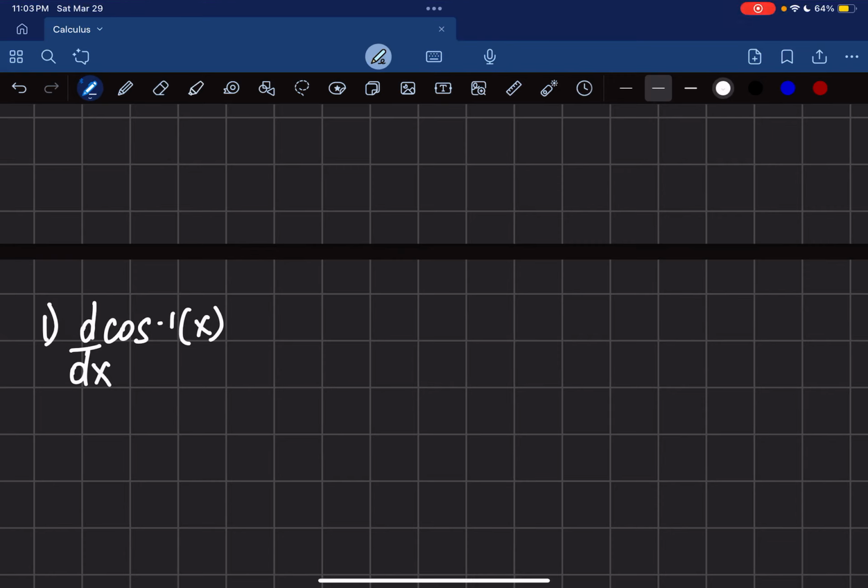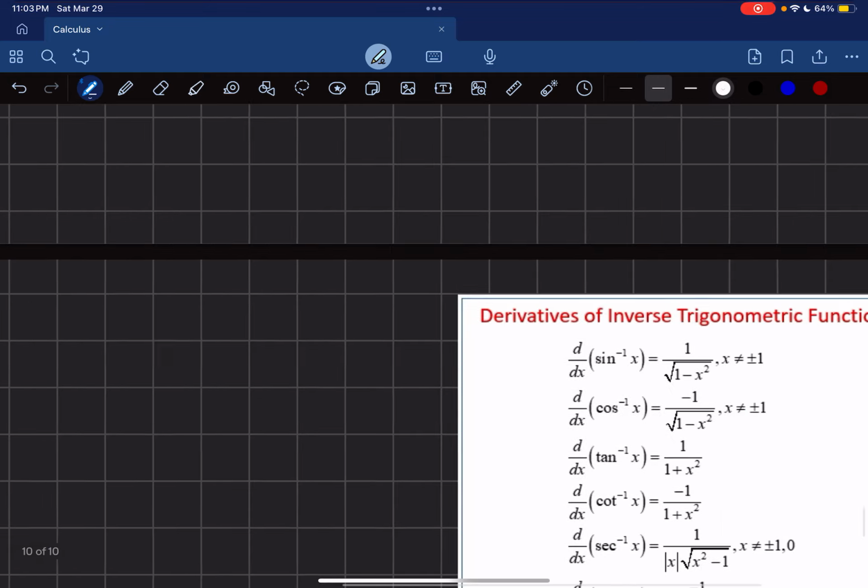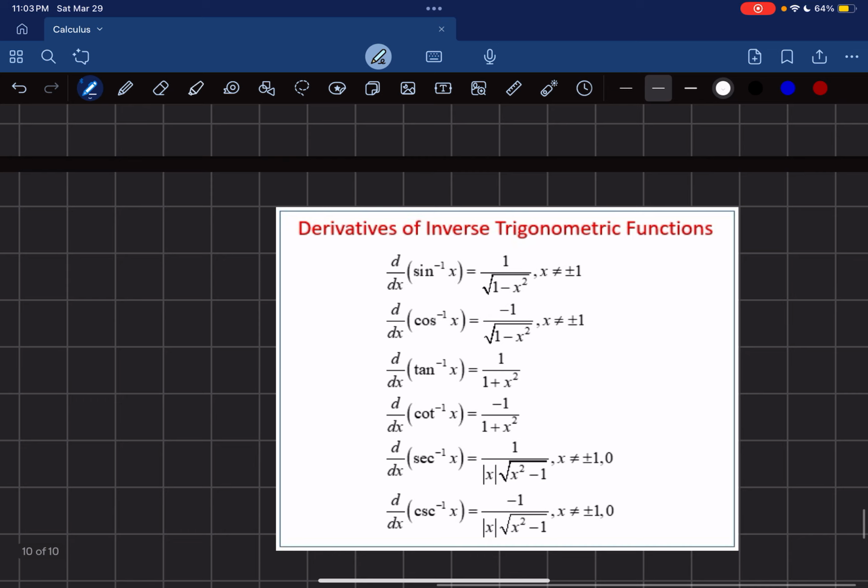Hello everyone. So, I'm just gonna start a new series where I explain a few concepts in math that I think are very important. Sometimes we're just given the definition, but we don't really understand where the answers are coming from. For example, derivative of inverse trig functions, we just are given those answers. We are just told that the derivative of sine inverse of x is this random formula here.